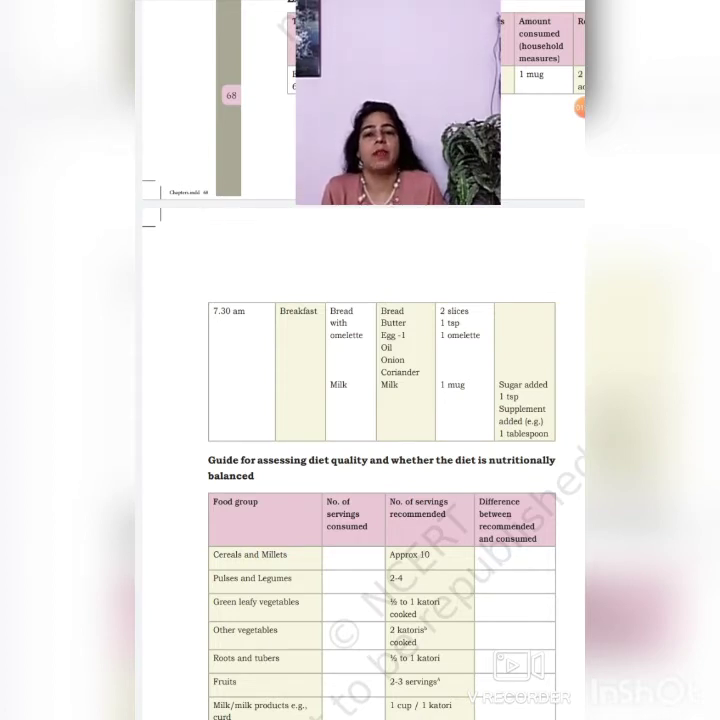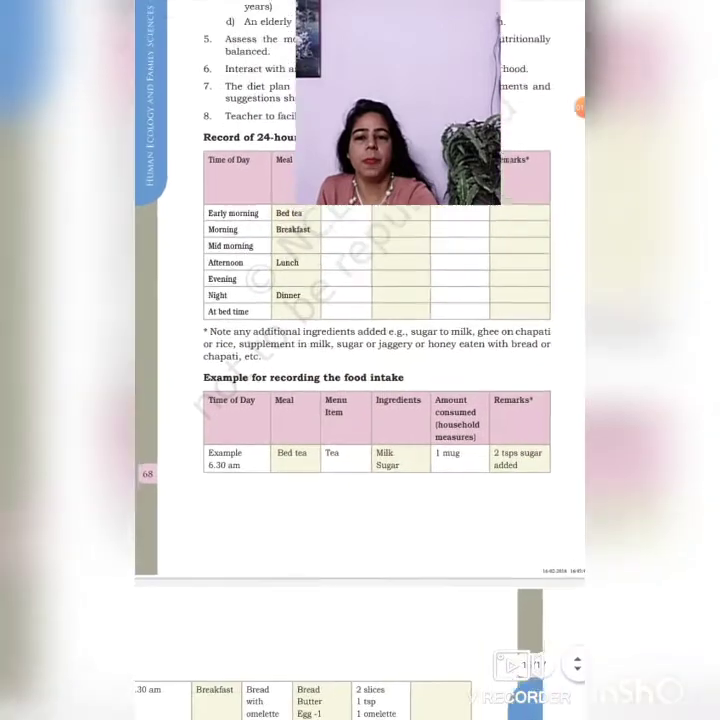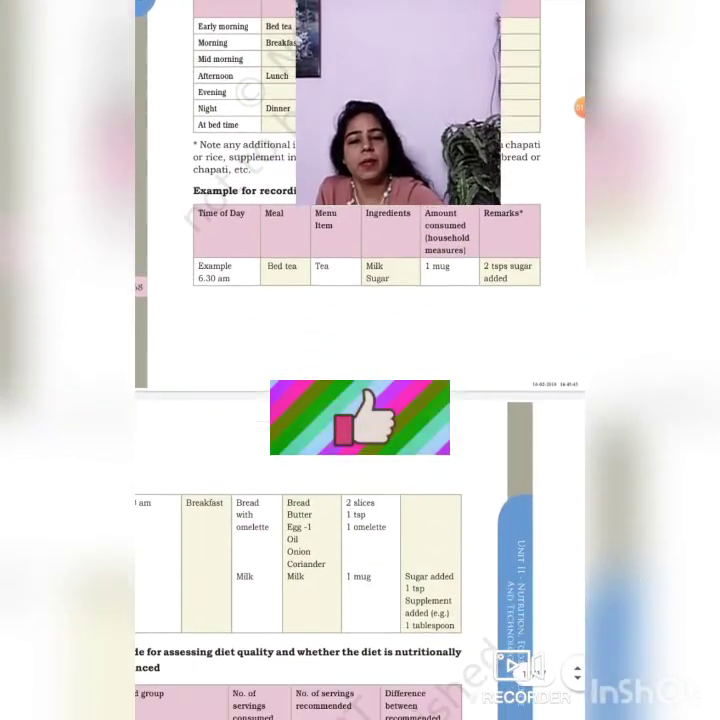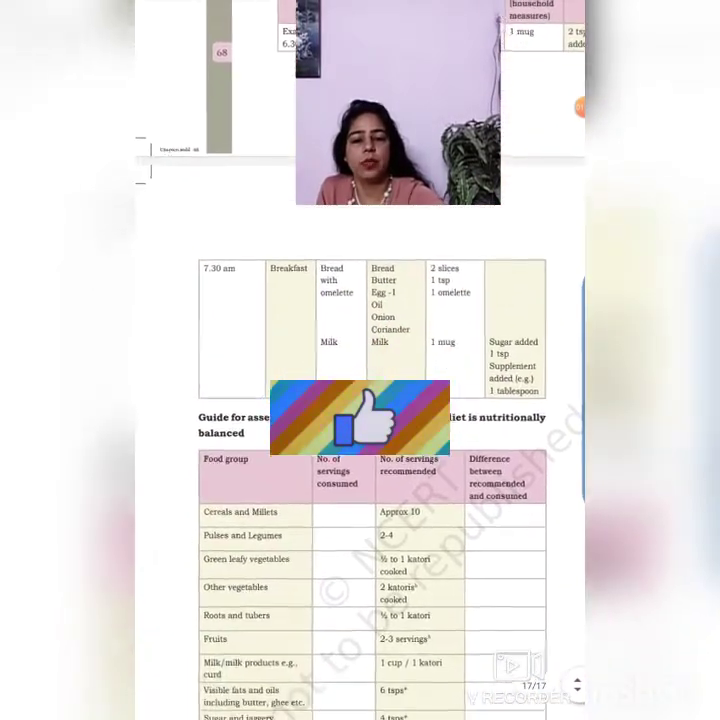The example has been given for the morning time and for the breakfast. You have to make it for the whole day as shown here: early morning, morning, mid-morning, afternoon, evening, night, and at bedtime. All these times have to be covered in your table according to the given example. It is very well explained here, so it is very easy for you to understand.